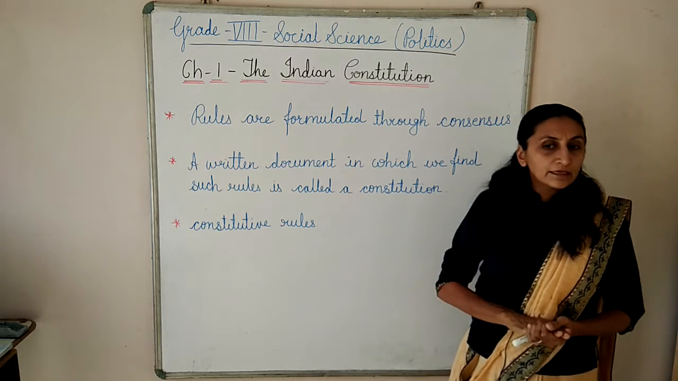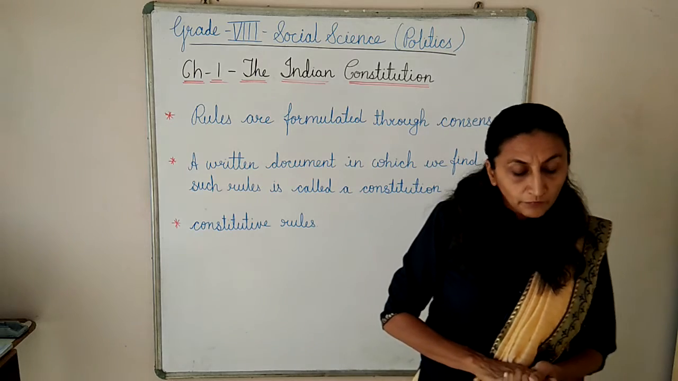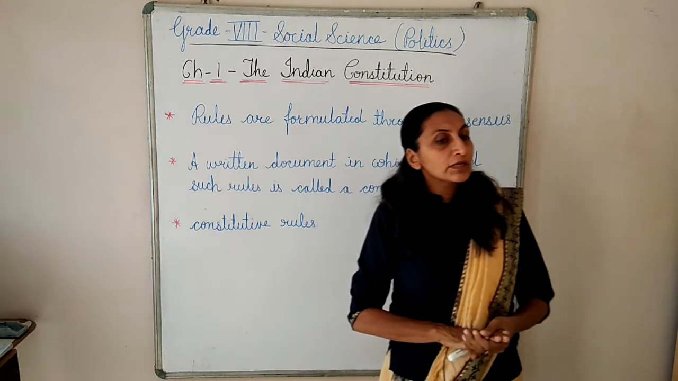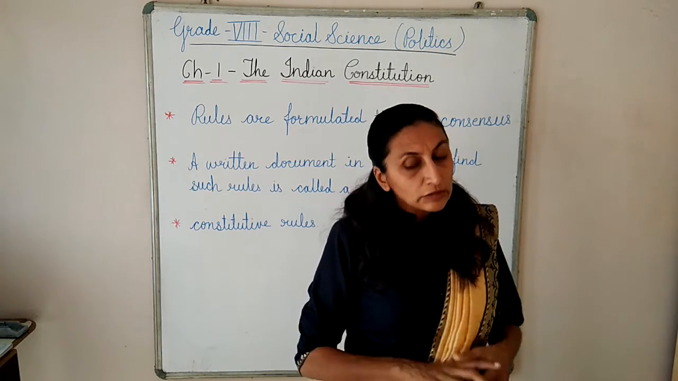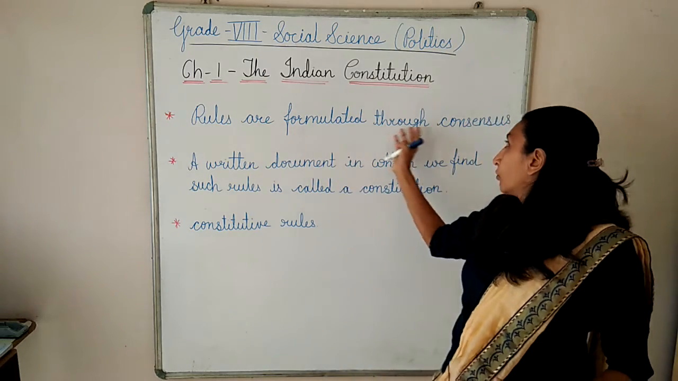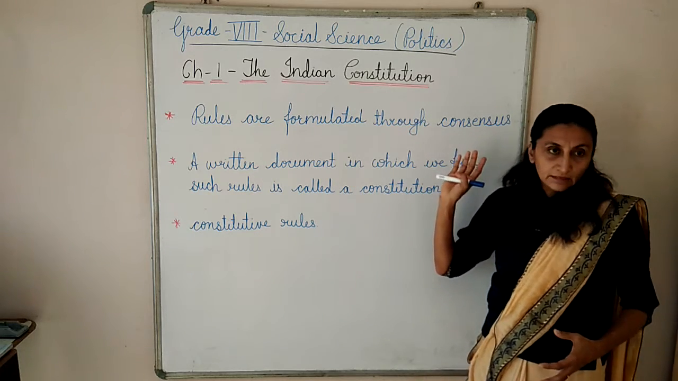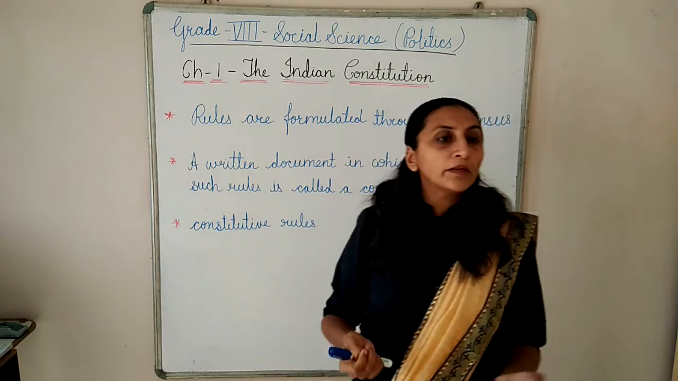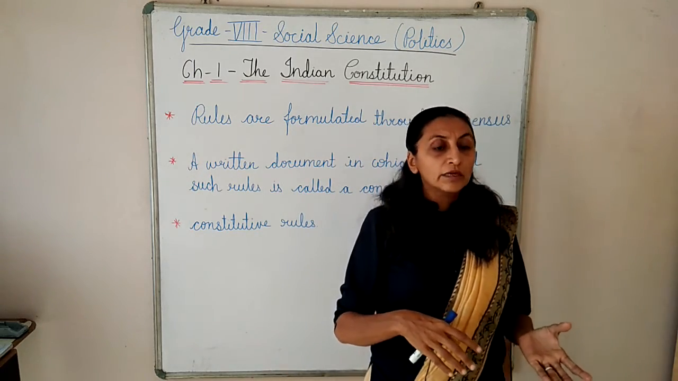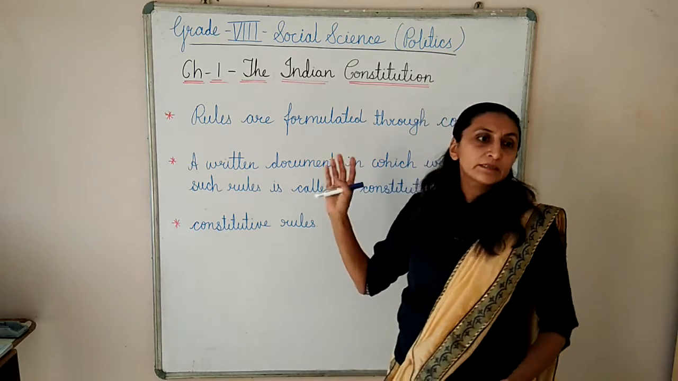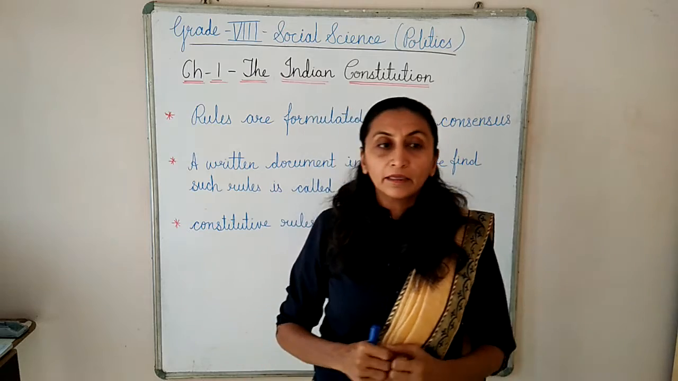In large societies we know people of different communities are living together. So these types of rules are formulated through consensus. Consensus means taking the opinion and the broader view, and after that making the rules. It is not that one person thinks something and immediately makes the rule.